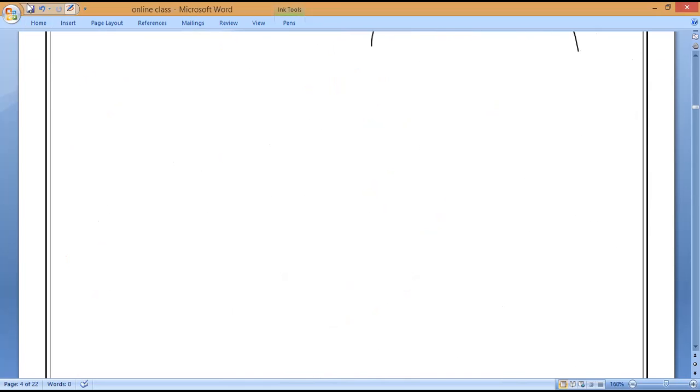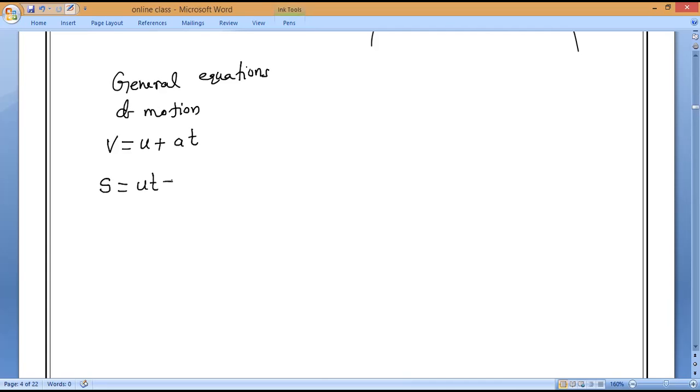So for free fall equations, as we know, they are the general equations of motion. What are the general equations of motion? Everybody should tell me. V is equal to U plus at. Next, S is equal to ut plus half at square.